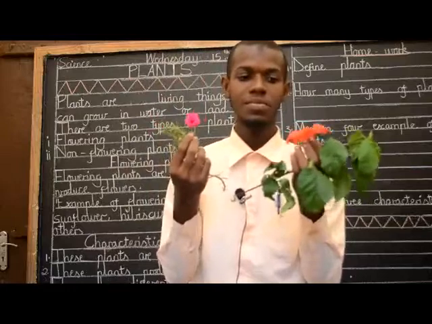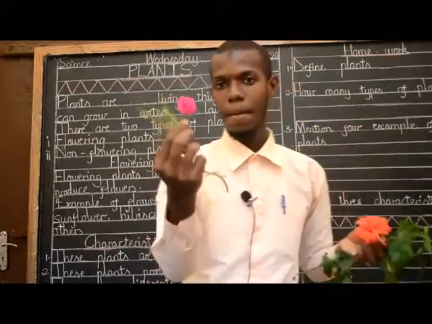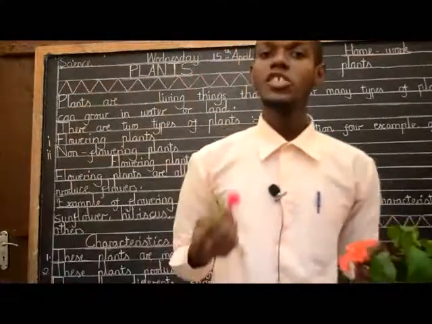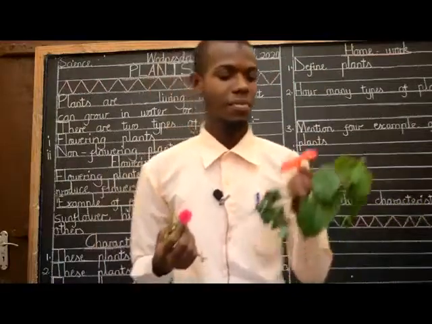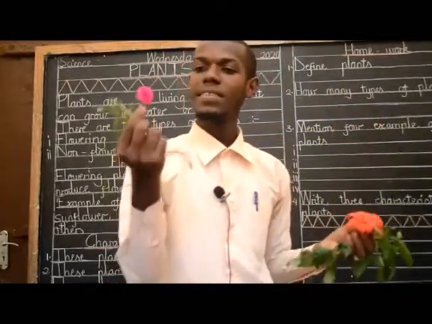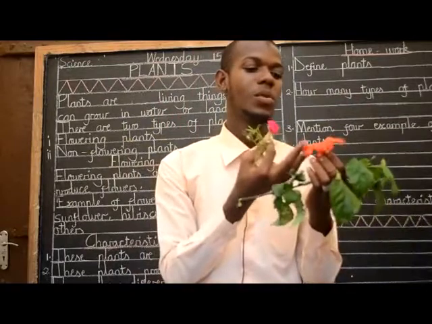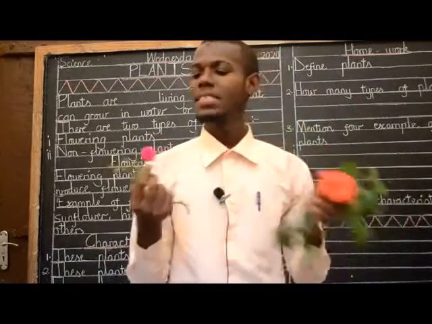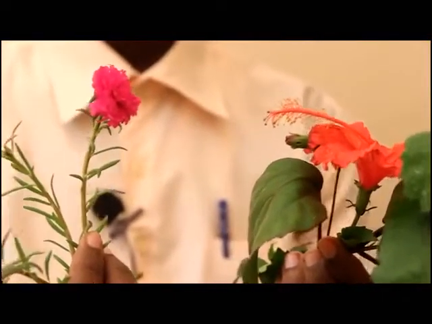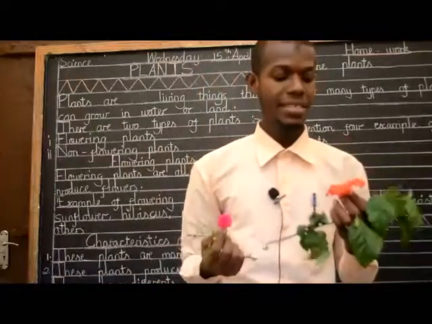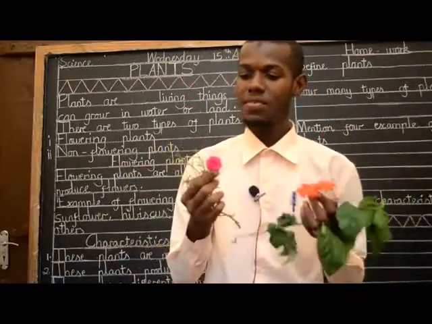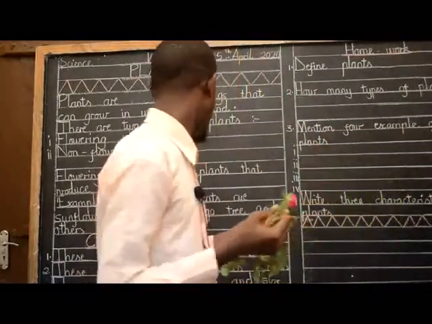As you see, this hibiscus is red, this one pink. The third: flowers have different shape and size. Look at me, this hibiscus is wide and big, and this is small. The fourth one is flowers have different color. This is red and this is pink. I think for today I finish here.